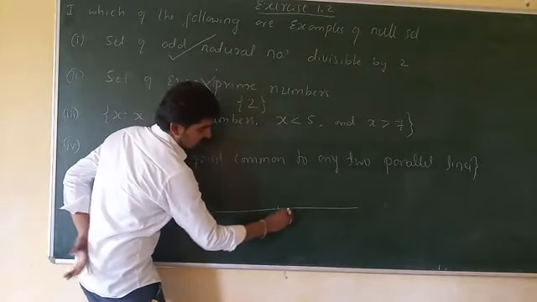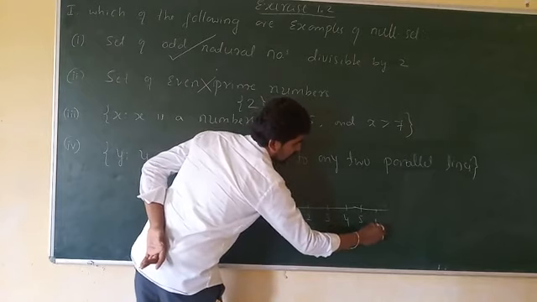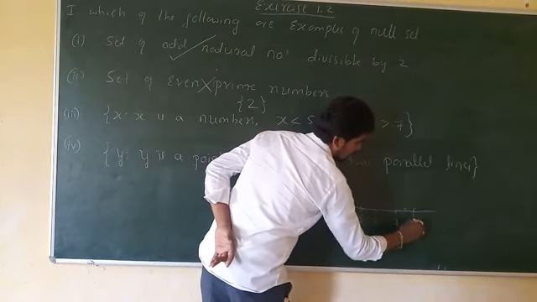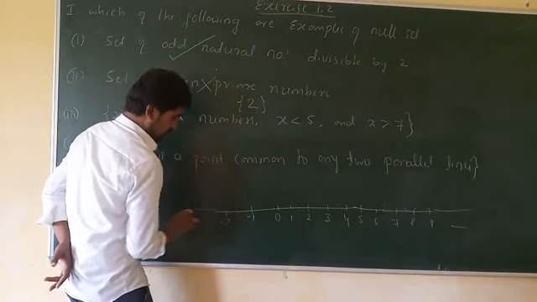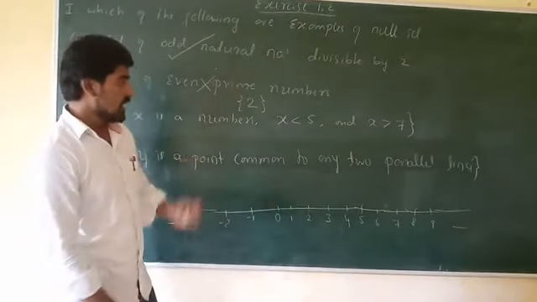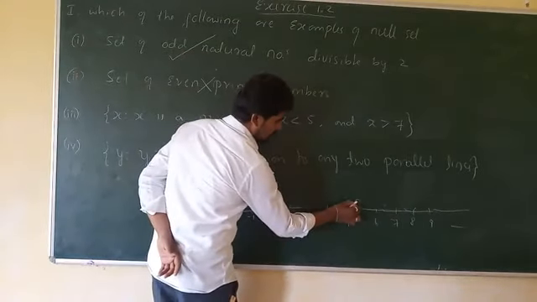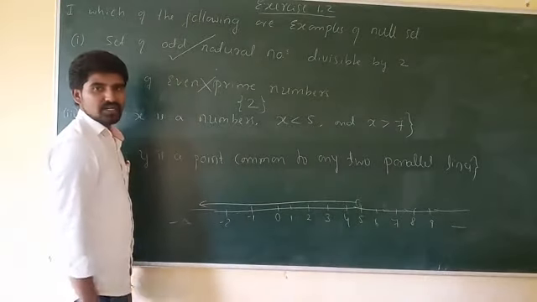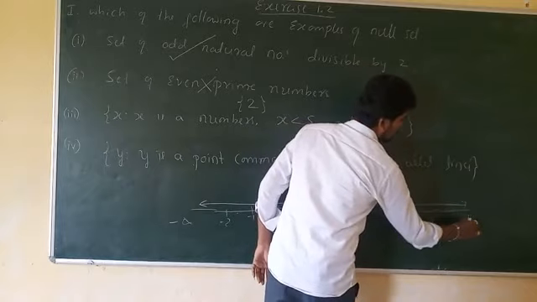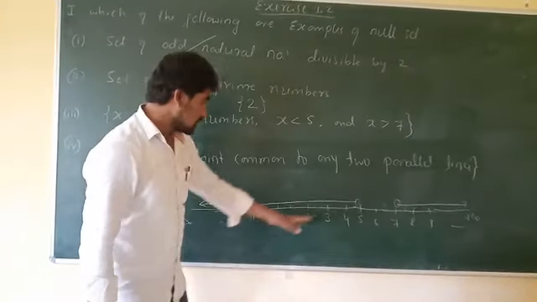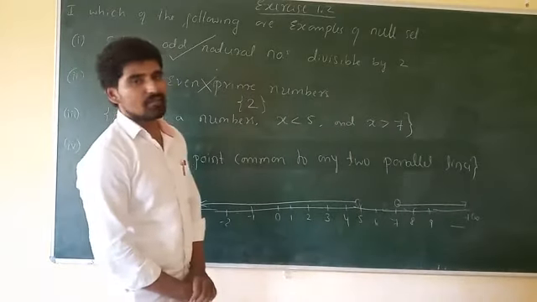Let this be 0, 1, 2, 3, 4, 5, 6, 7, 8, and 9, and so on to infinity, and -1, -2, and so on. We need the numbers which are less than 5. Less than 5 means the region to the left of 5 up to negative infinity. The numbers which are greater than 7 means the region right of 7 up to positive infinity. So in this region and that region there is no element in common.